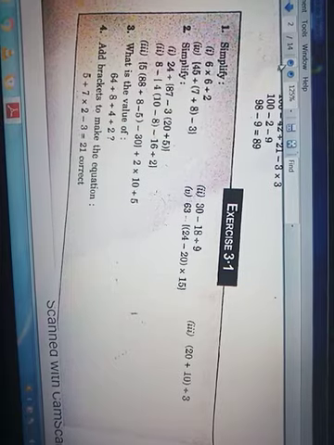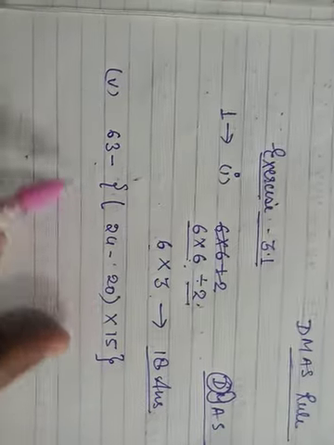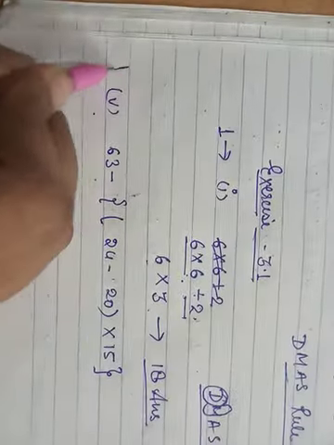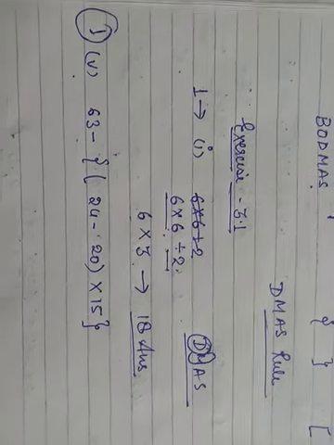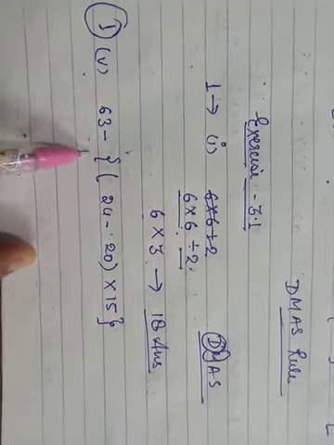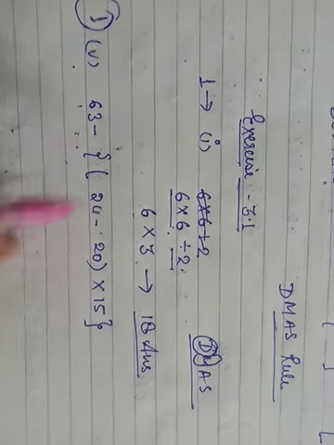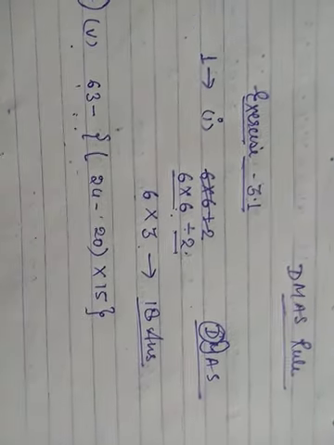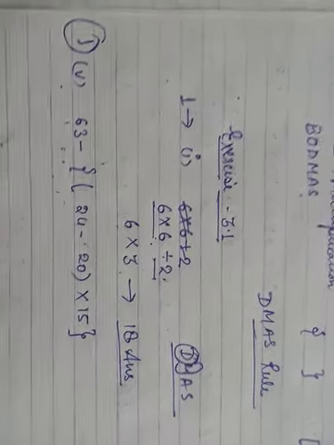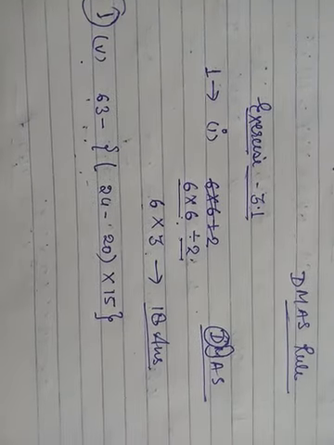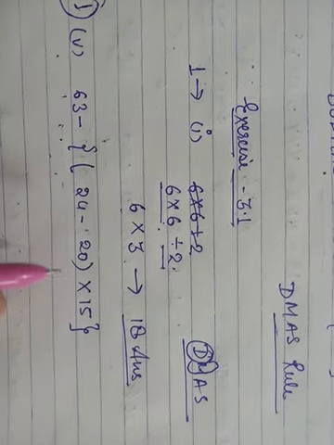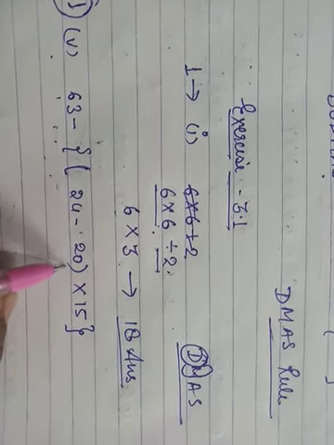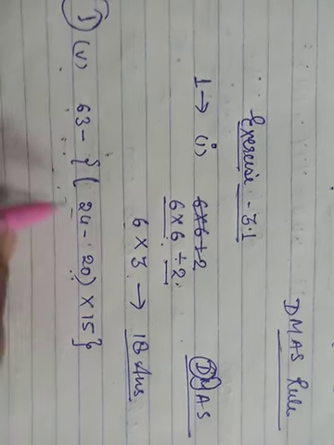Now we will see the fifth part of question number 1. Here we have 63 minus curly bracket, then a small bracket 24 minus 20, and after that bracket close, multiply 15, then curly bracket close. First of all we will solve the brackets. This is a small bracket, we will go with it first.